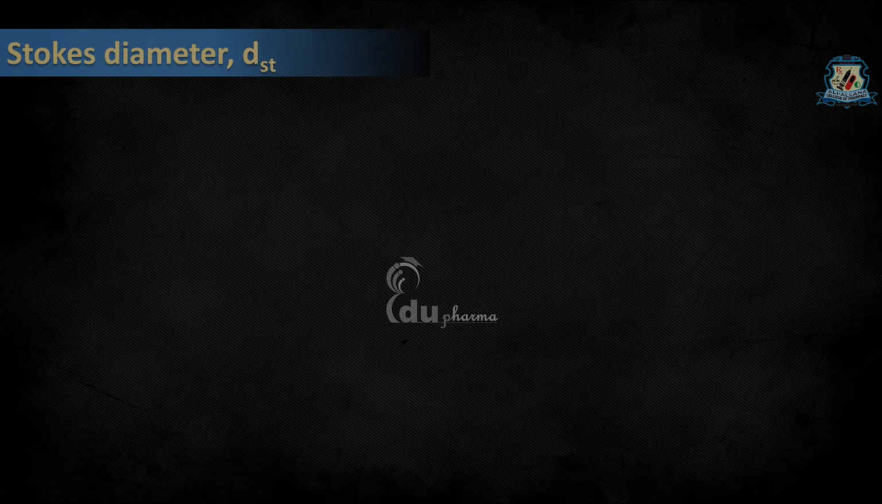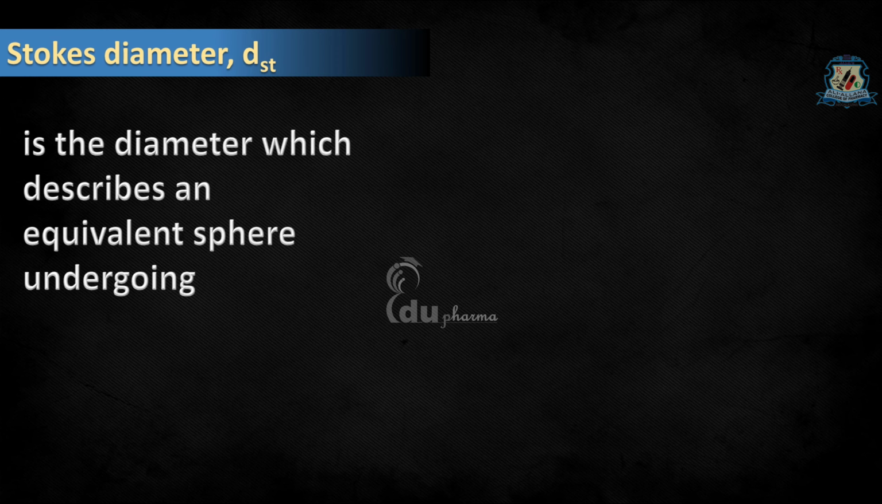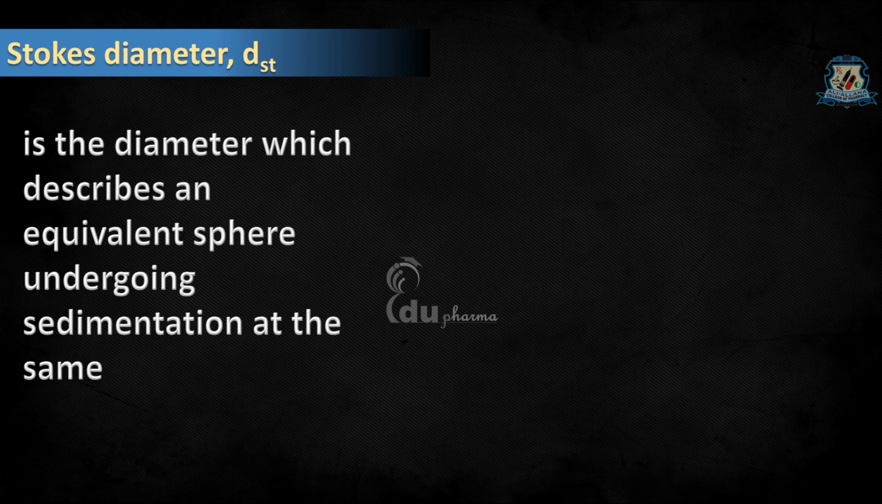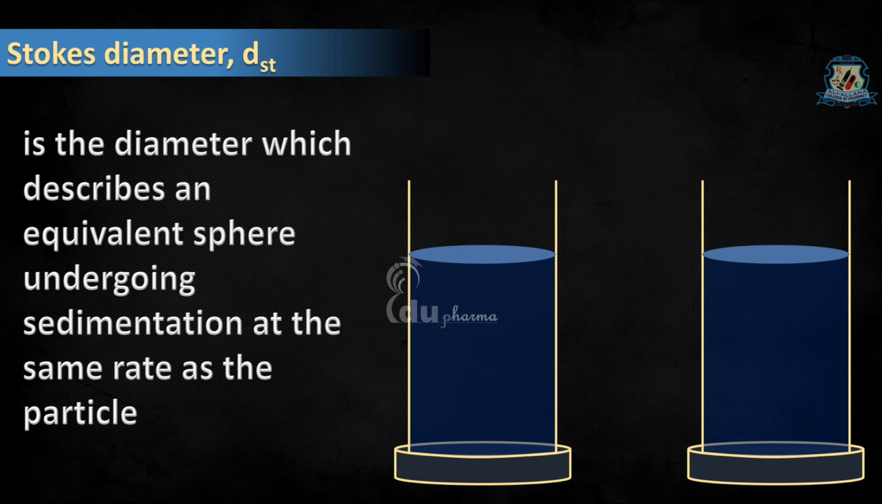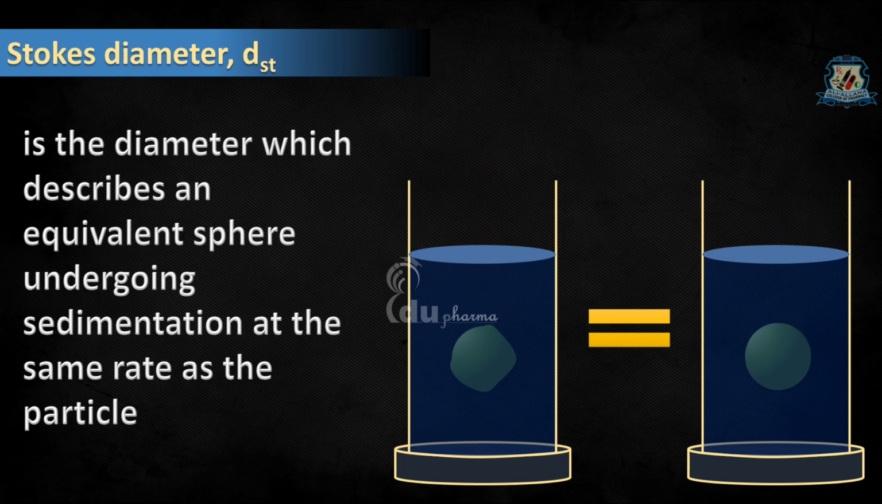Next one is Stokes diameter. It is the diameter which describes an equivalent sphere undergoing sedimentation at the same rate as the particle. In this, allow the irregular particle to settle in some vessel containing liquid and measure the rate of sedimentation. Take a spherical particle which is having the same rate of sedimentation and measure the diameter of it. It would be the Stokes diameter of the irregular particle.